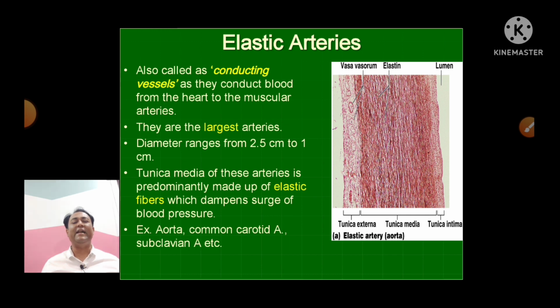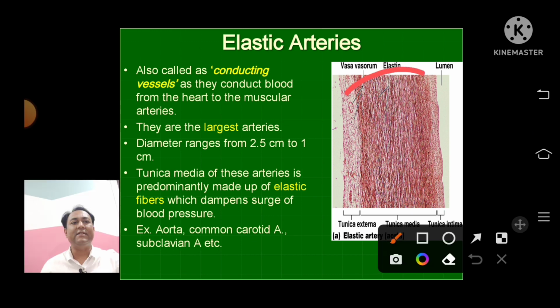They are the largest arteries. The diameter of them is from 2.5 centimeter to 1 centimeter. Here the tunica media of these arteries, means the middle layer of this artery, is mainly made up of elastic fibers, and that's why the name is elastic arteries. Here you can see this is the cut section or microscopic view of the elastic artery.